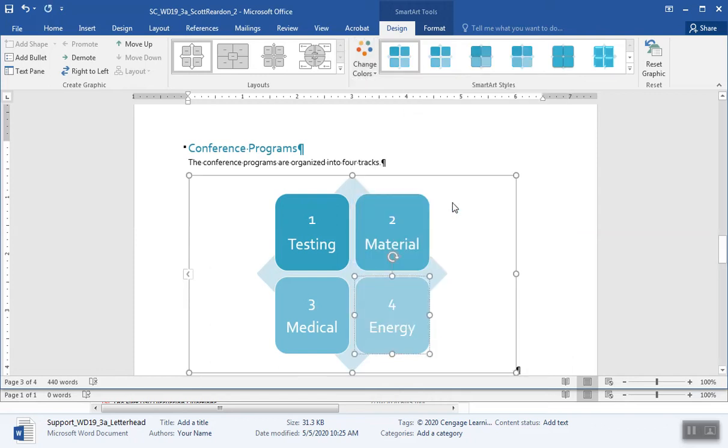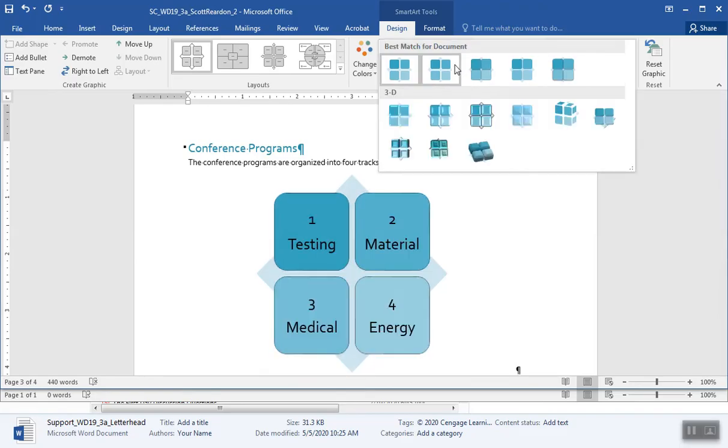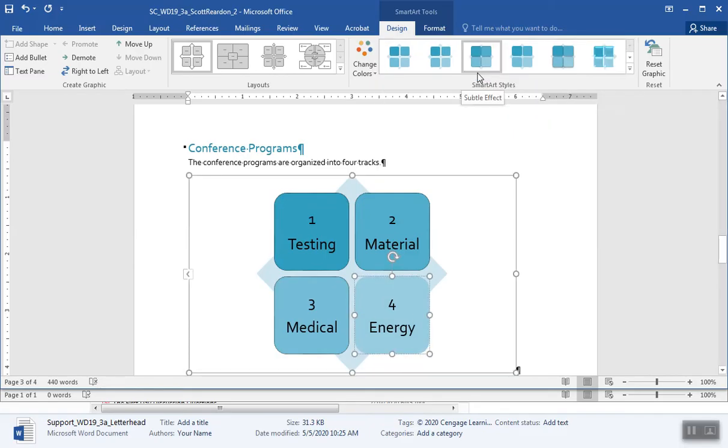Change the SmartArt style to subtle effect. There's subtle effect right there in my best match for document. I seem to be guessing pretty good here on that. Okay. All right, so there you got that guy there.